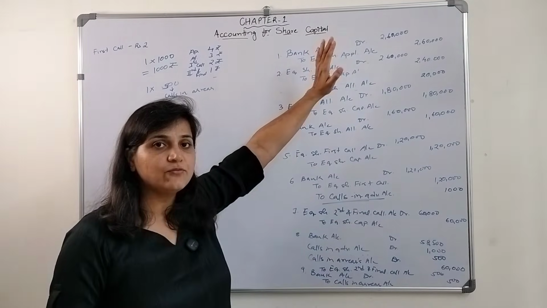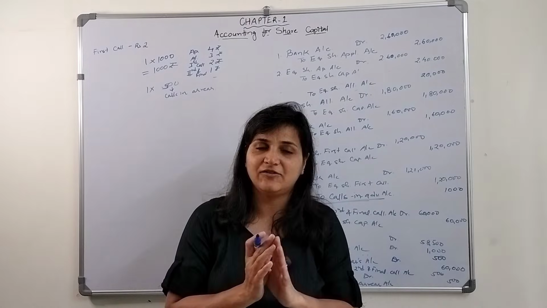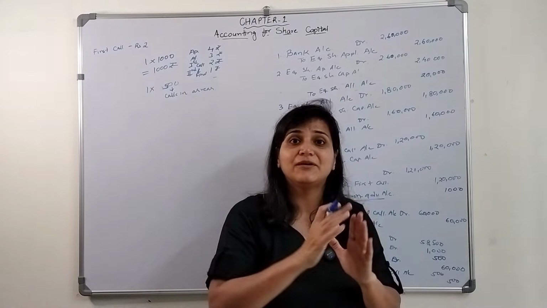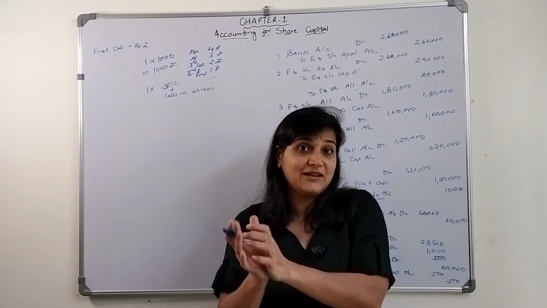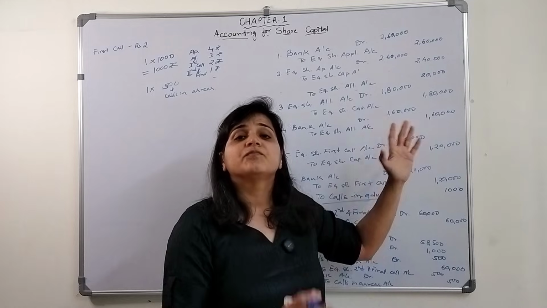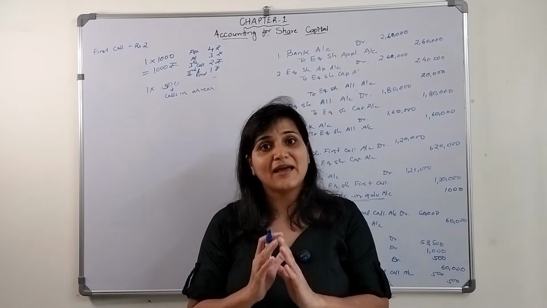Now this is how we pass the journal entries, but that is not the situation. These are journal entries for each and everything, but we studied about subsidiary books in 11th standard, right? So whatever will be the bank transaction, we maintain what? Cash and bank book.